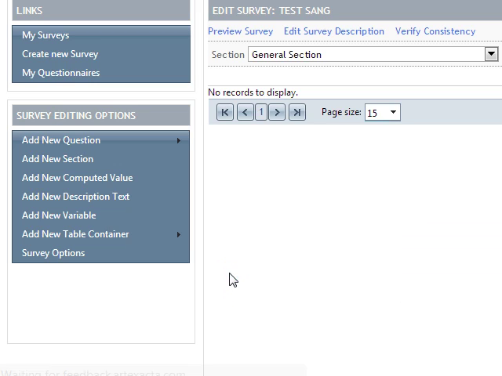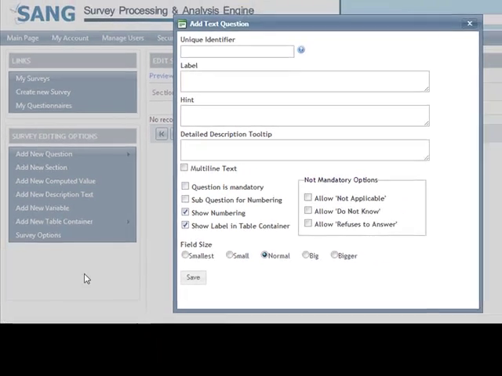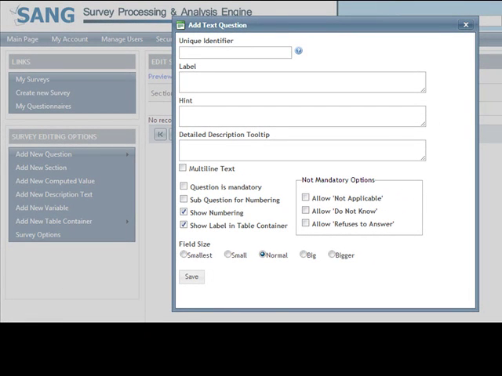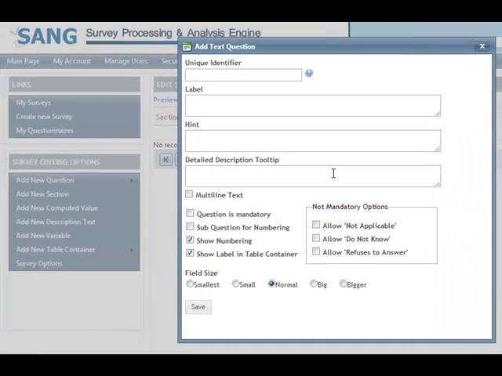So, we already have created our survey in the most traditional way. I'm going to show you now how we can use our question builder to create a few questions. First, let's for example identify the person filling the questionnaire.